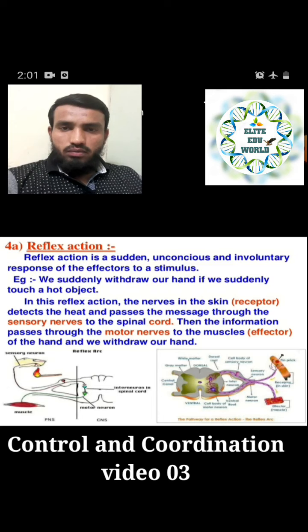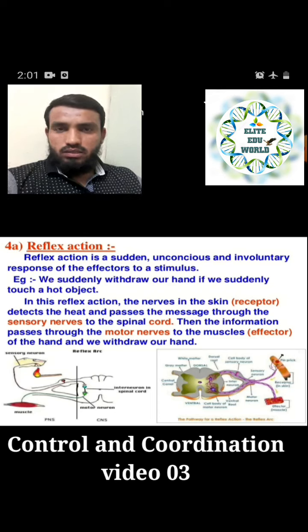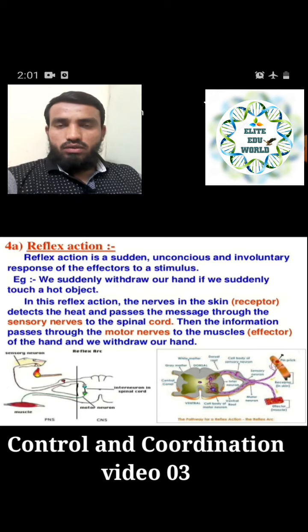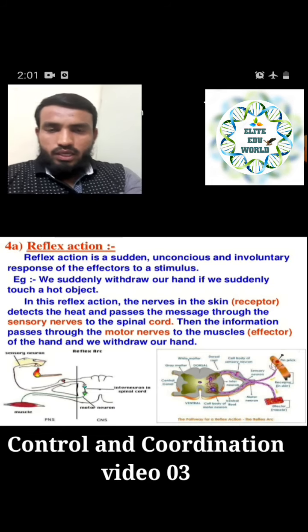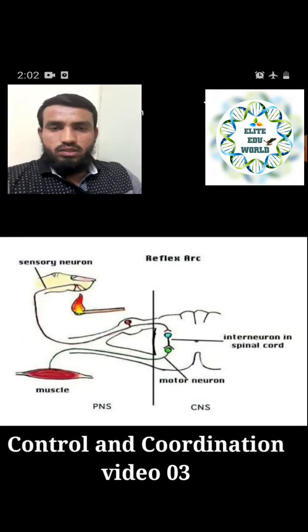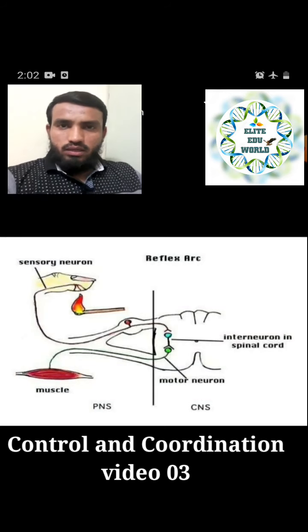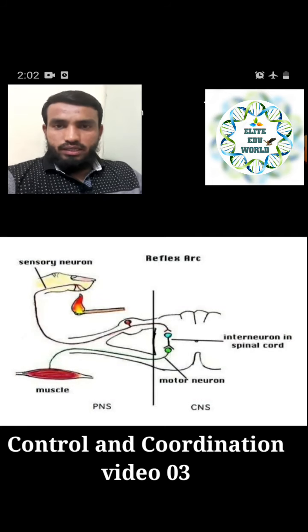So that is called reflex action, unknowingly. That is why we do not know what happened; after some time we get to know that these things happened. So it happens immediately, and that is necessary to save our body from harmful things, from burning, you can also say. We will also see this in detail in our next slide. In these two slides we will understand what a reflex arc is in detail.